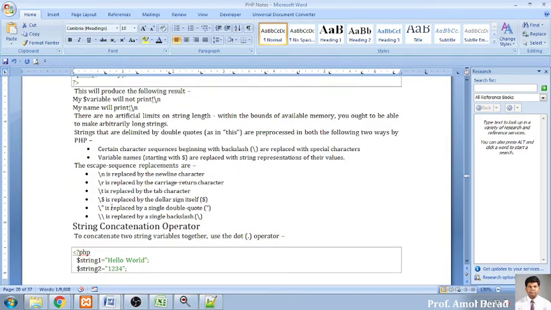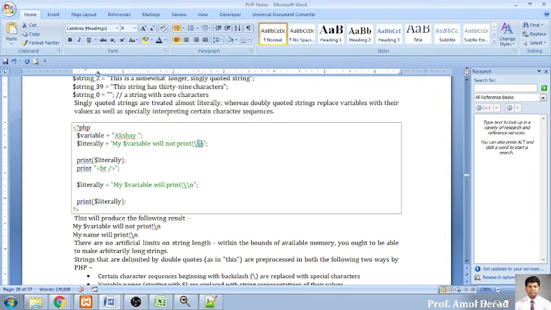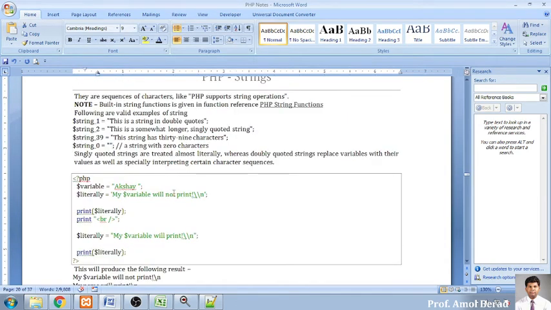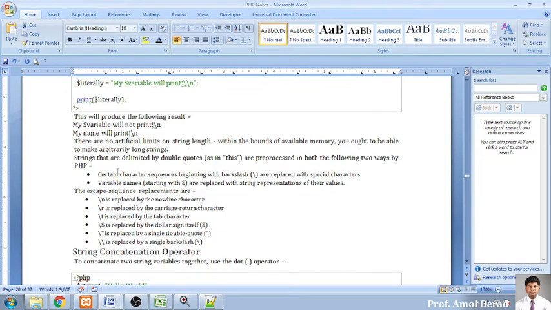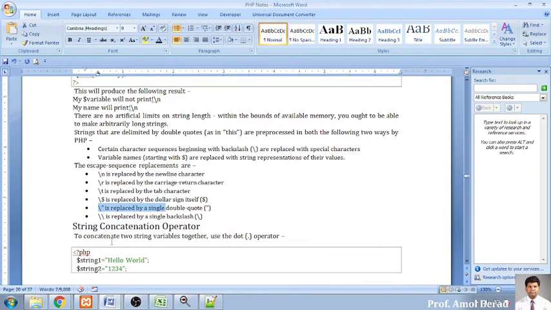Now I have already told you that whenever I want to move to the next line, I can use a slash n in my double quotes like this. So slash n will move to the next line. Here if I want to display the slash n itself, I will put two backslashes, and that will be displayed. Then a tab. If you want to display a dollar sign, you have to use it like this. If you want to display a double quote, you have to use it like this. If you want to display a single quote, that is a single backslash, so you can use it like this. This is the way strings help us to display a lot of content.